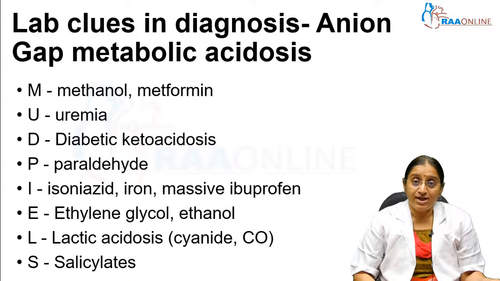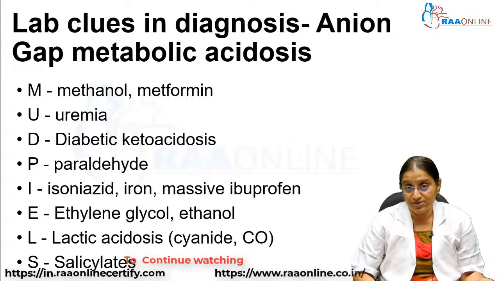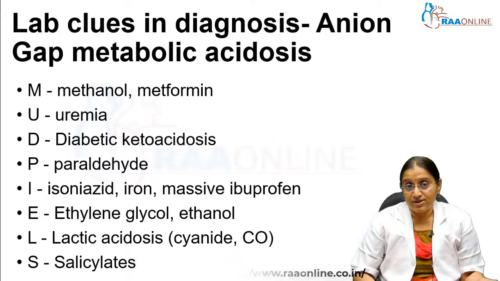Now we are going to the lab. We have seen the full physical examination, a detailed examination, and how to assess for poisoning on the basis of physical examination. Now we are going to go to the lab clues and diagnosing of poisoning. The first thing we are going to see is anion gap metabolic acidosis. What are the drugs that can cause metabolic acidosis with increased anion gap? This is also put as a mnemonic. It's called MUD.